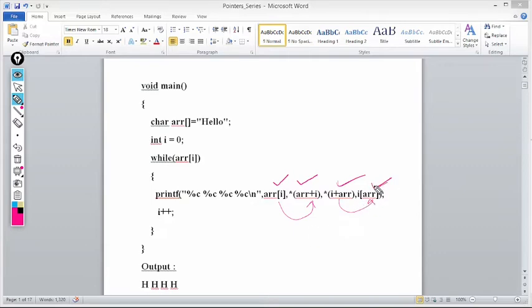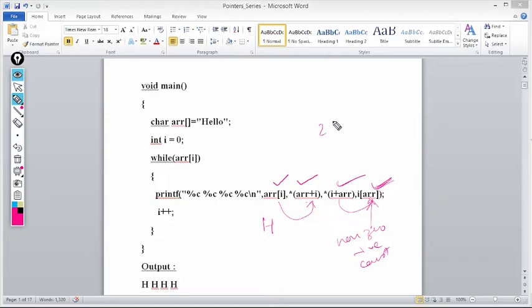But this is only possible when you are accessing the array elements. At the time of definition, inside this bracket, what we have learned is that it must be a non-zero, positive constant. We cannot have a variable name here at the time of definition of an array. But if you want to access the elements of the array, you can write i[arr]. Getting my point? Either you write arr[i] or value at arr plus i or value at i plus arr or i[arr], one and the same thing. In all the conditions, arr[0], *(arr+0), *(0+arr) or 0[arr], what am I getting? I am getting h.